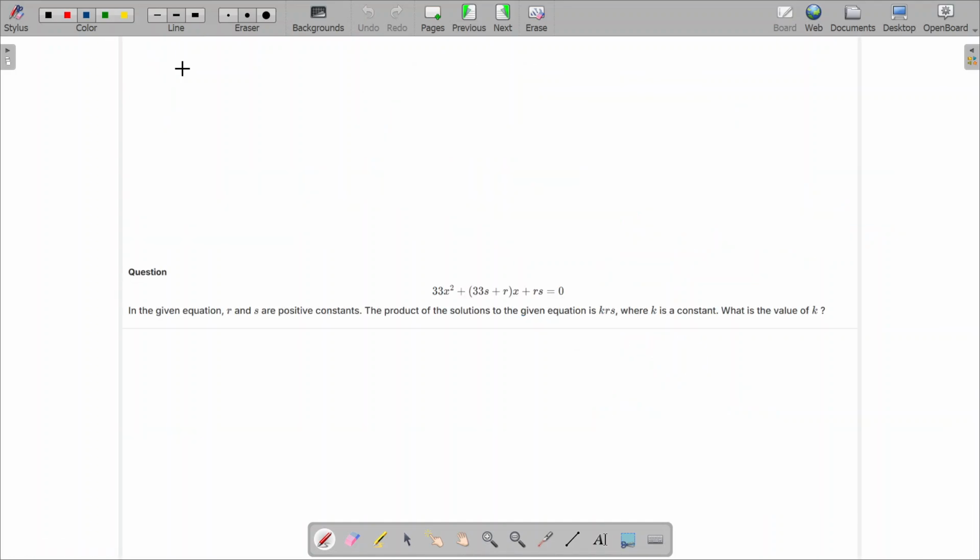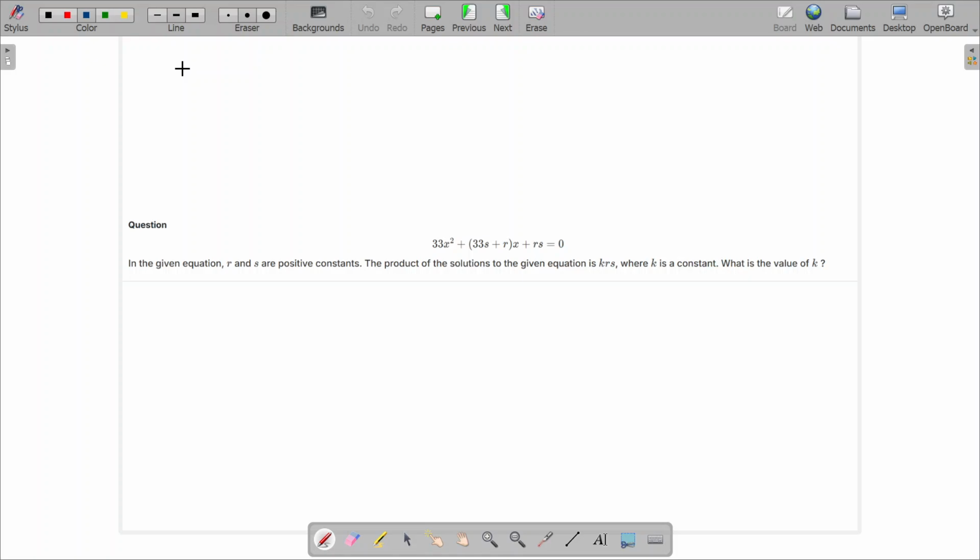Next question, interesting, and this is going to be the last question of this class. Very easy. What do you think? How will you do it? Are you going to find the roots? Sorry, are you going to find the solutions? Because it is given that the product of solutions to the given equation is KRS. So are we going to find the solutions, multiply them and equate it to KRS? It won't work, because in these types of cases Desmos never works.